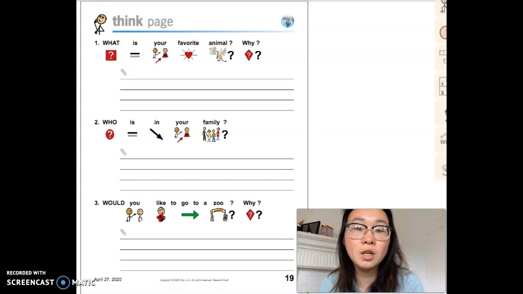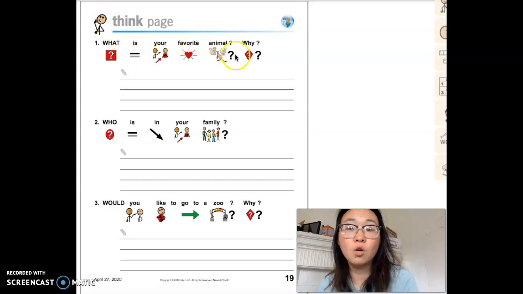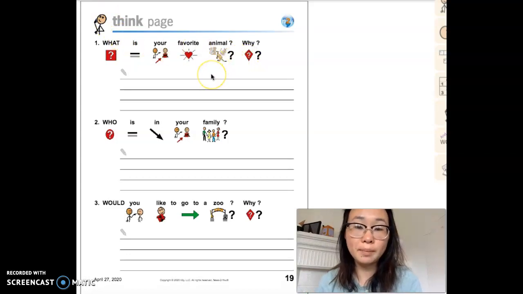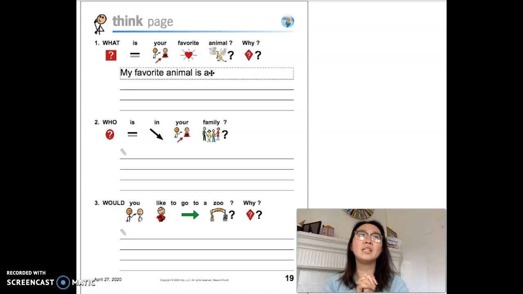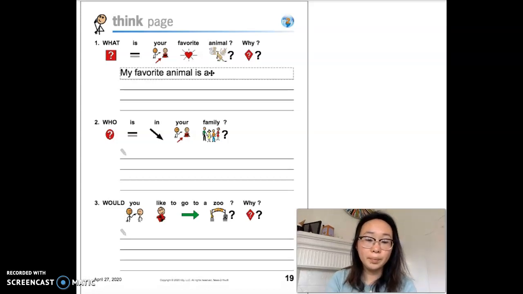So let's start with number 1. What is your favorite animal? Why? So we are going to first start by putting our question in our answer. So we're going to say, my favorite animal is a, now let me think, what is my favorite animal? So I'm going to say that my favorite animal is an elephant